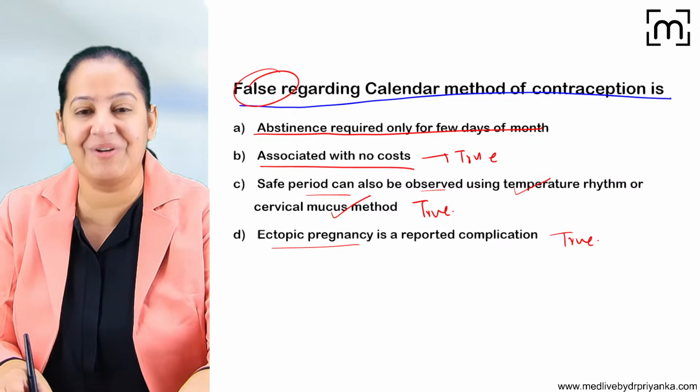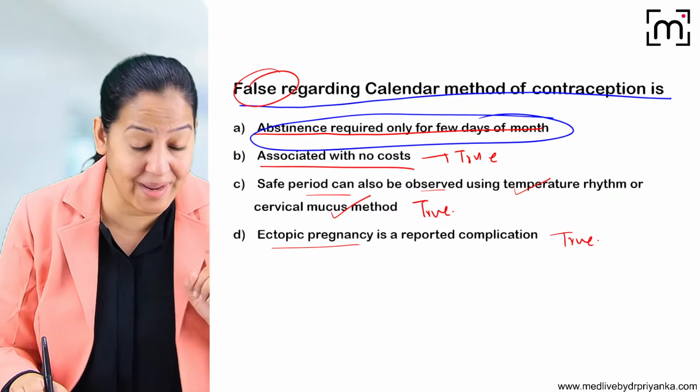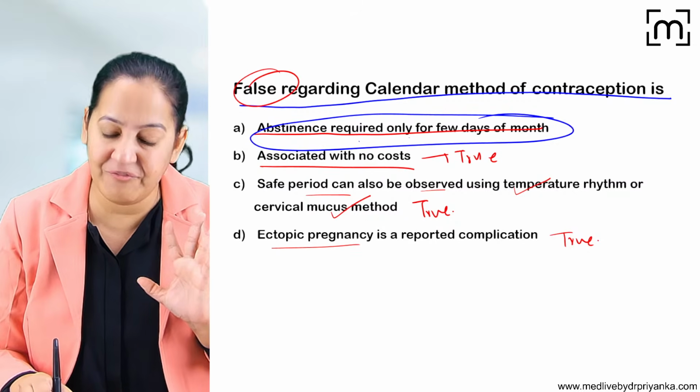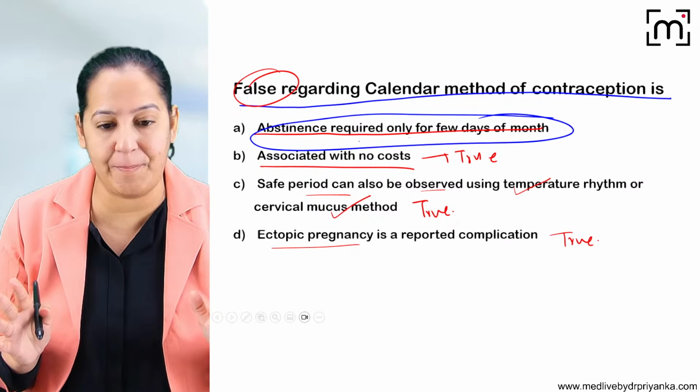So what is false? The first thing is false. Yes, you all are right. A is false. Abstinence is not required only for few days. Abstinence is required for a long period of the month.